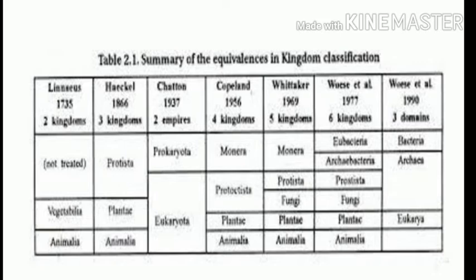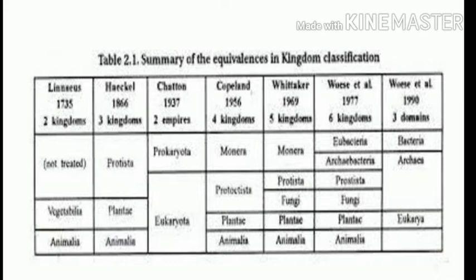The remaining, the second super kingdom of eukaryotes, includes protozoa, chromista, fungi, plantia, and animalia. Can you understand? These are the two kingdom, three kingdom, up to seven kingdom classifications.